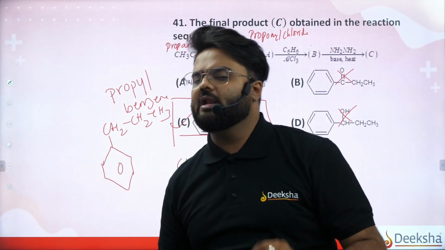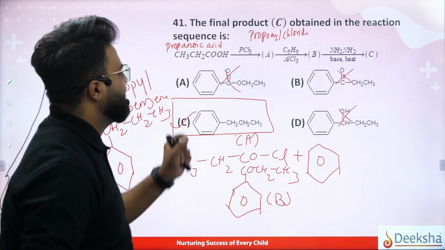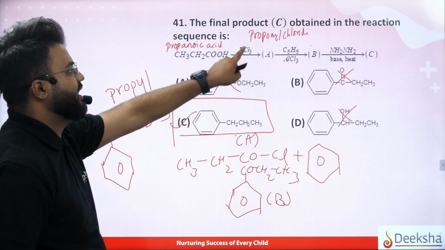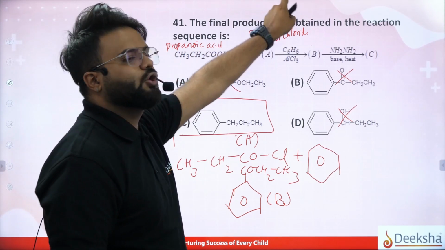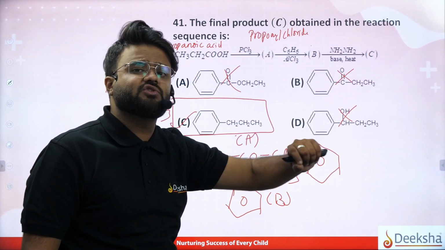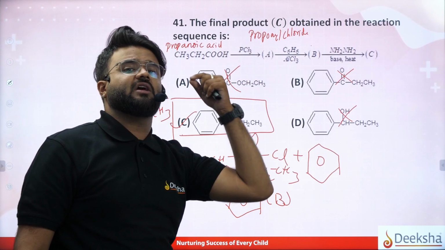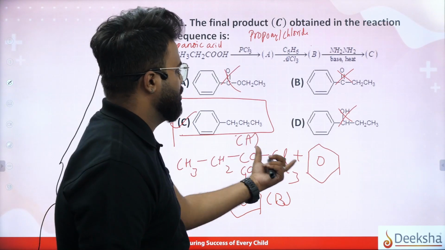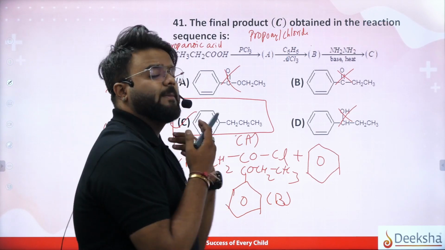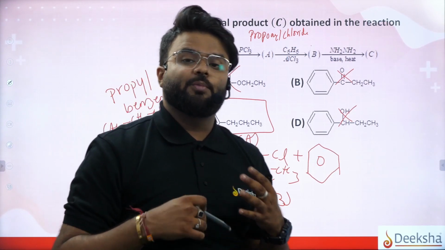That is propyl benzene. So here, A is when propanoic acid is reacted with phosphorus trichloride, you get propyl chloride, that is acid chloride. When acid chlorides react with benzene in the presence of aluminum chloride, that is Friedel-Crafts acylation, you get propyl benzene.